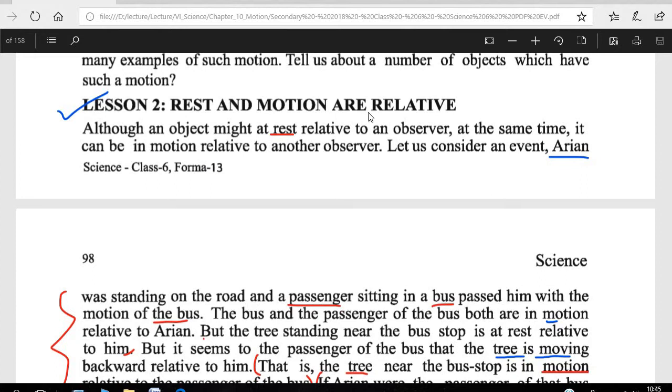The rest and the motion are relative. So, although an object might be at rest relative to an observer, at the same time it can be in motion relative to another observer. Let us consider an event.